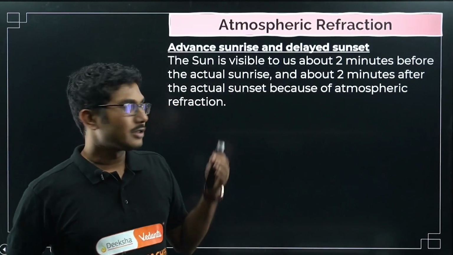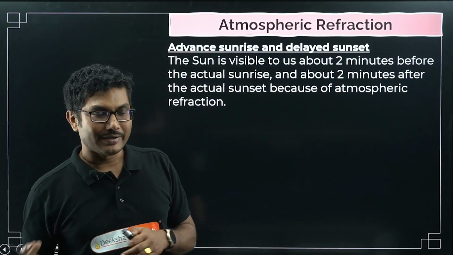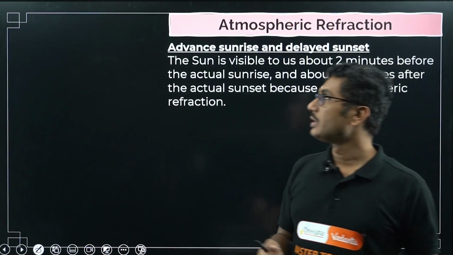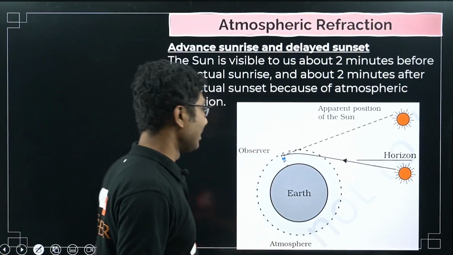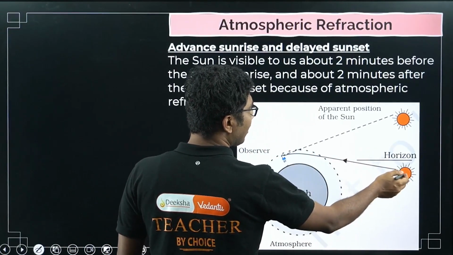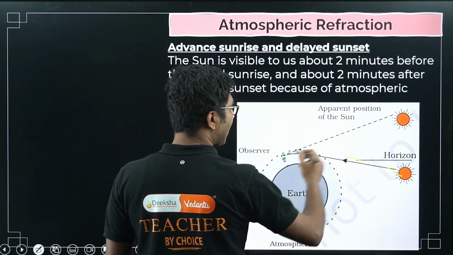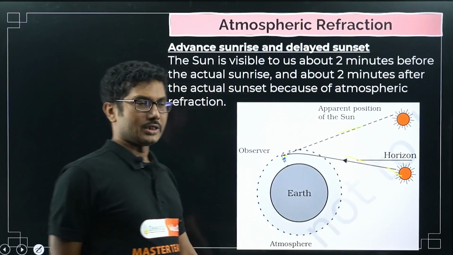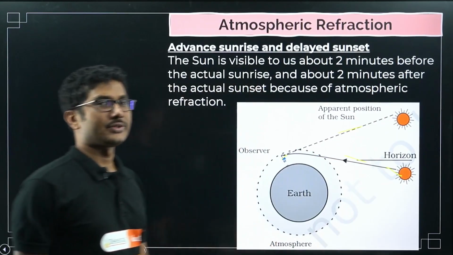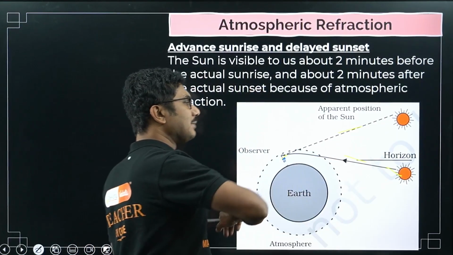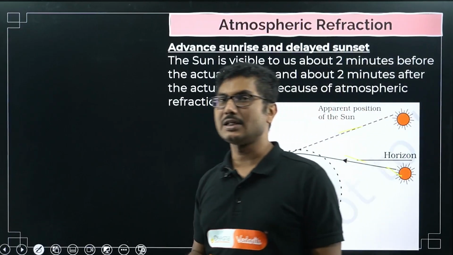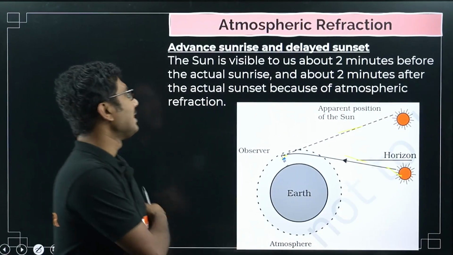Okay, because apparent position of the sun is when even if the sun is actually below the horizon, the sun still appears to us like a ghost, like this. Even if the sun has gone down the horizon, because of that atmospheric refraction, it appears somewhere above the horizon. Okay, and this is basically called the apparent position of the sun. This happens predominantly just before sunrise and just after sunset, so be very careful.